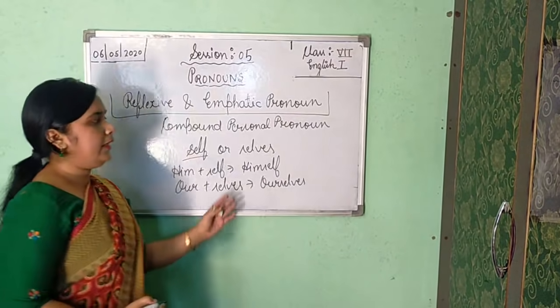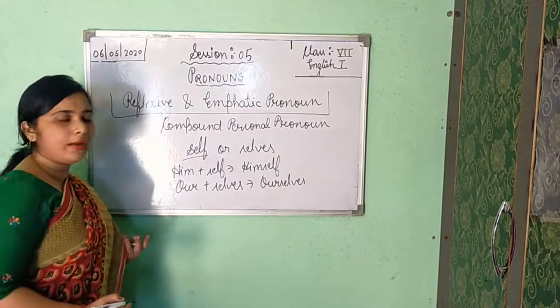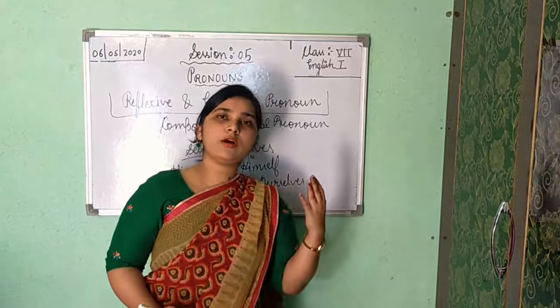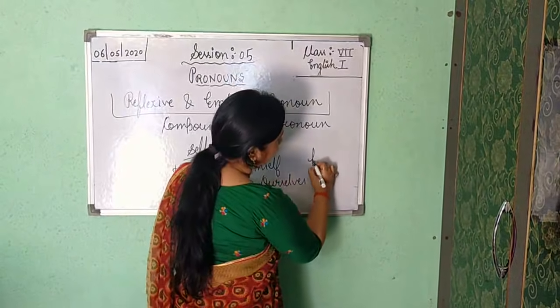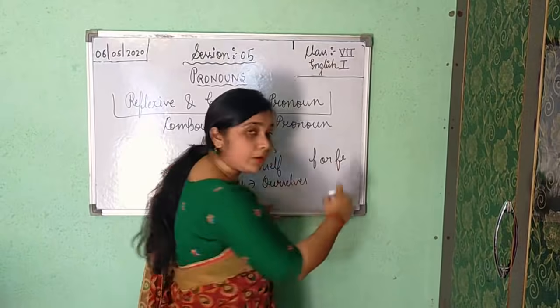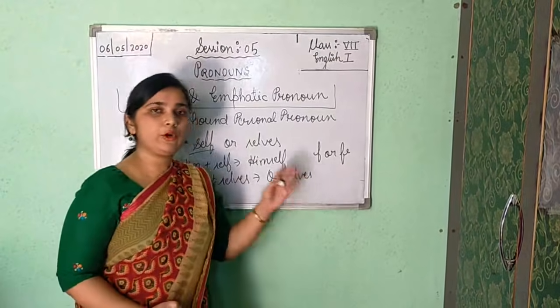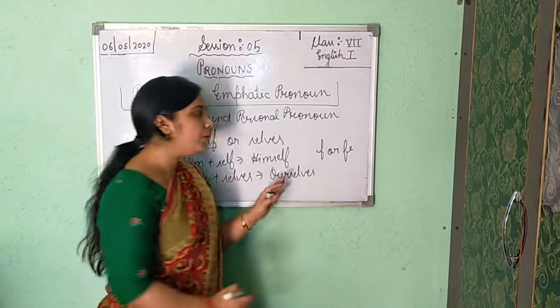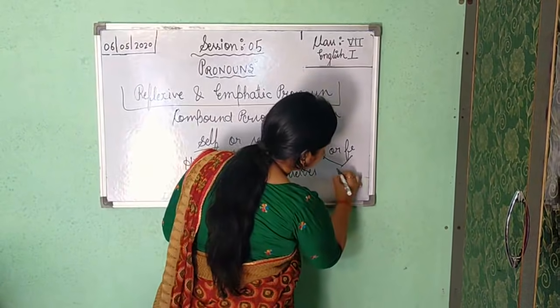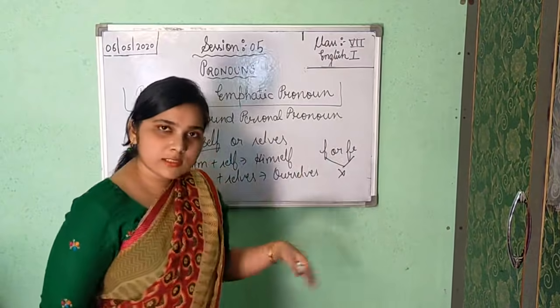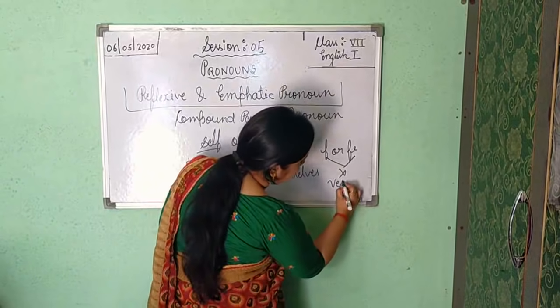About this self, in the rules of number I have told you, if at the end of a word you get F or F-E in singular number, then when you convert that word into plural number, you will not use this F or F-E, but instead you will use V-E-S there.